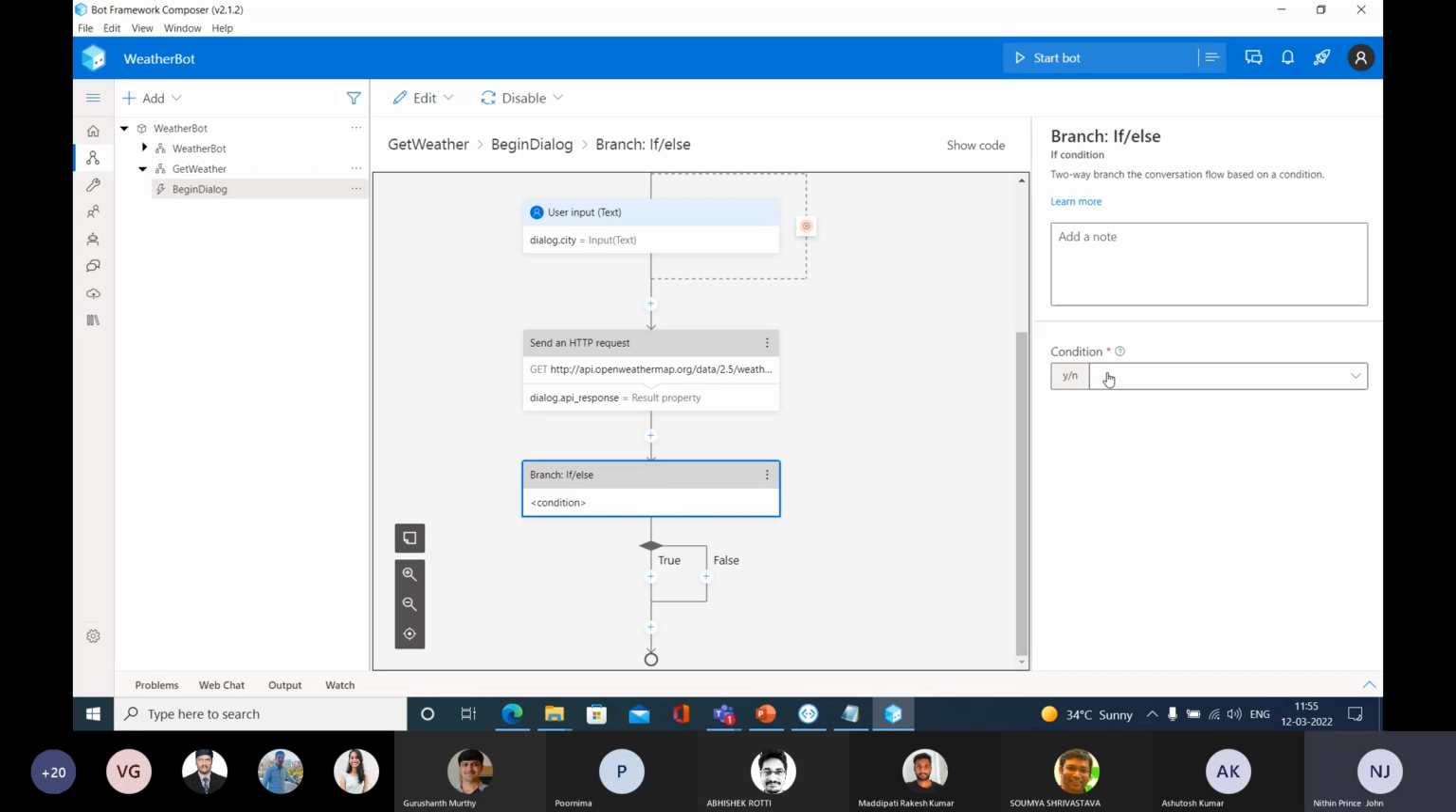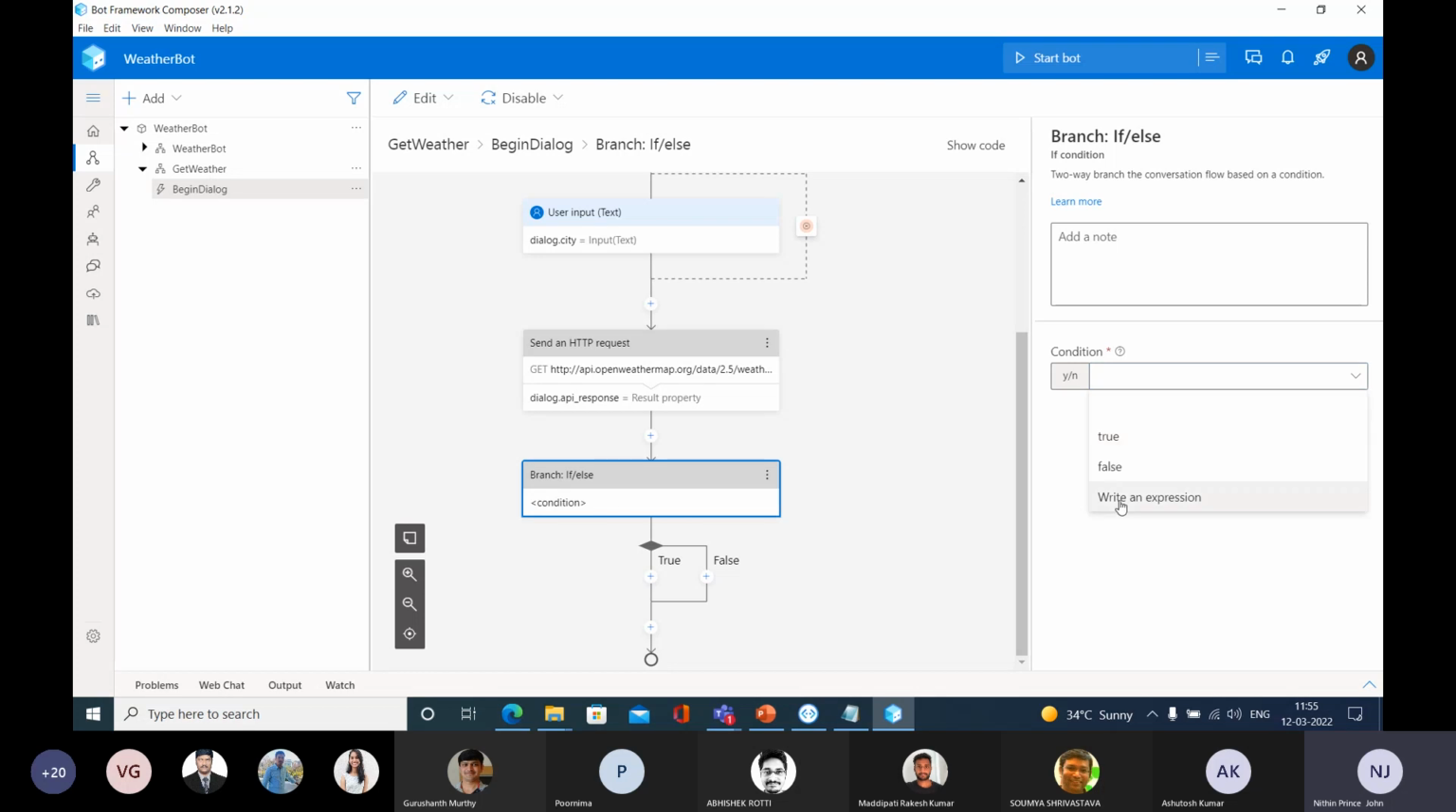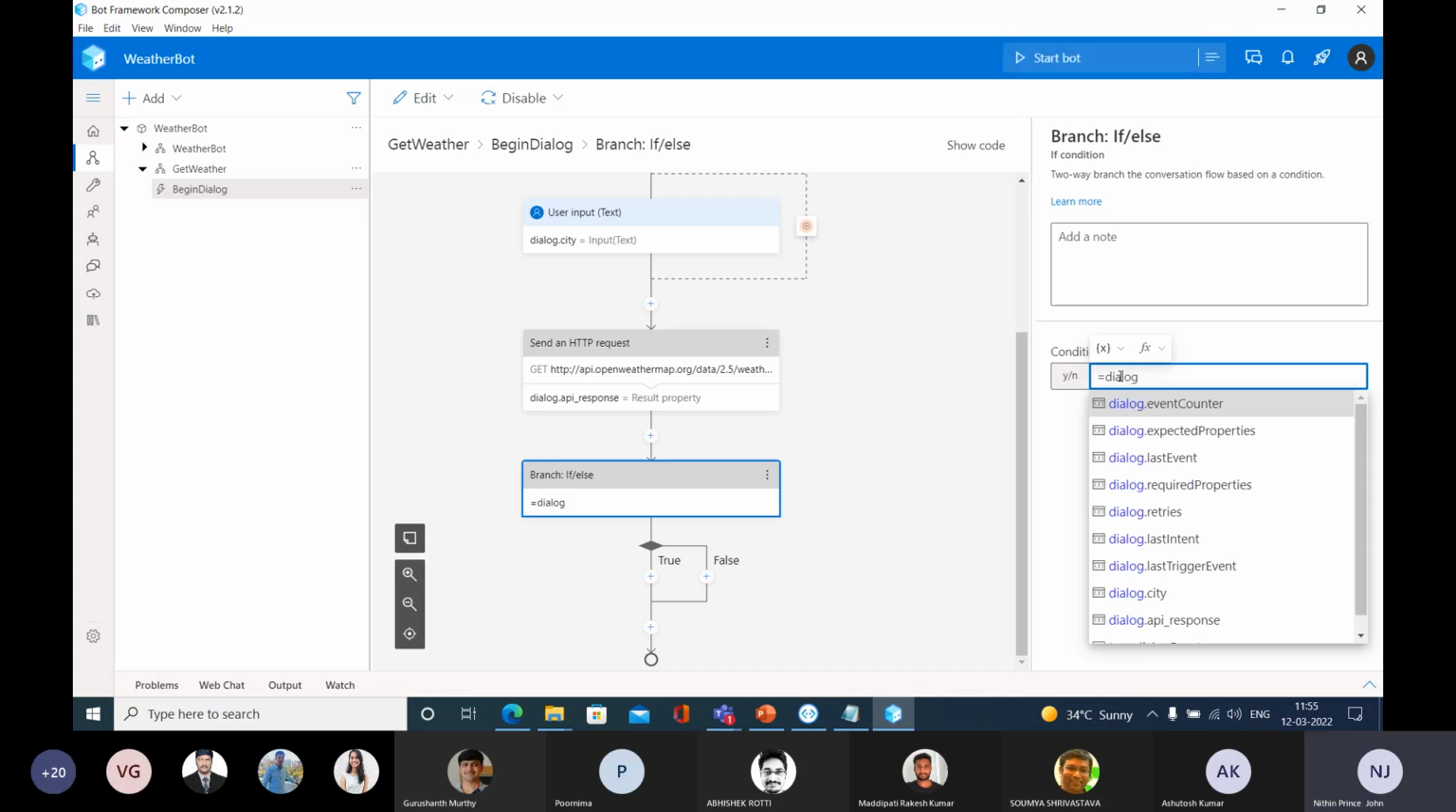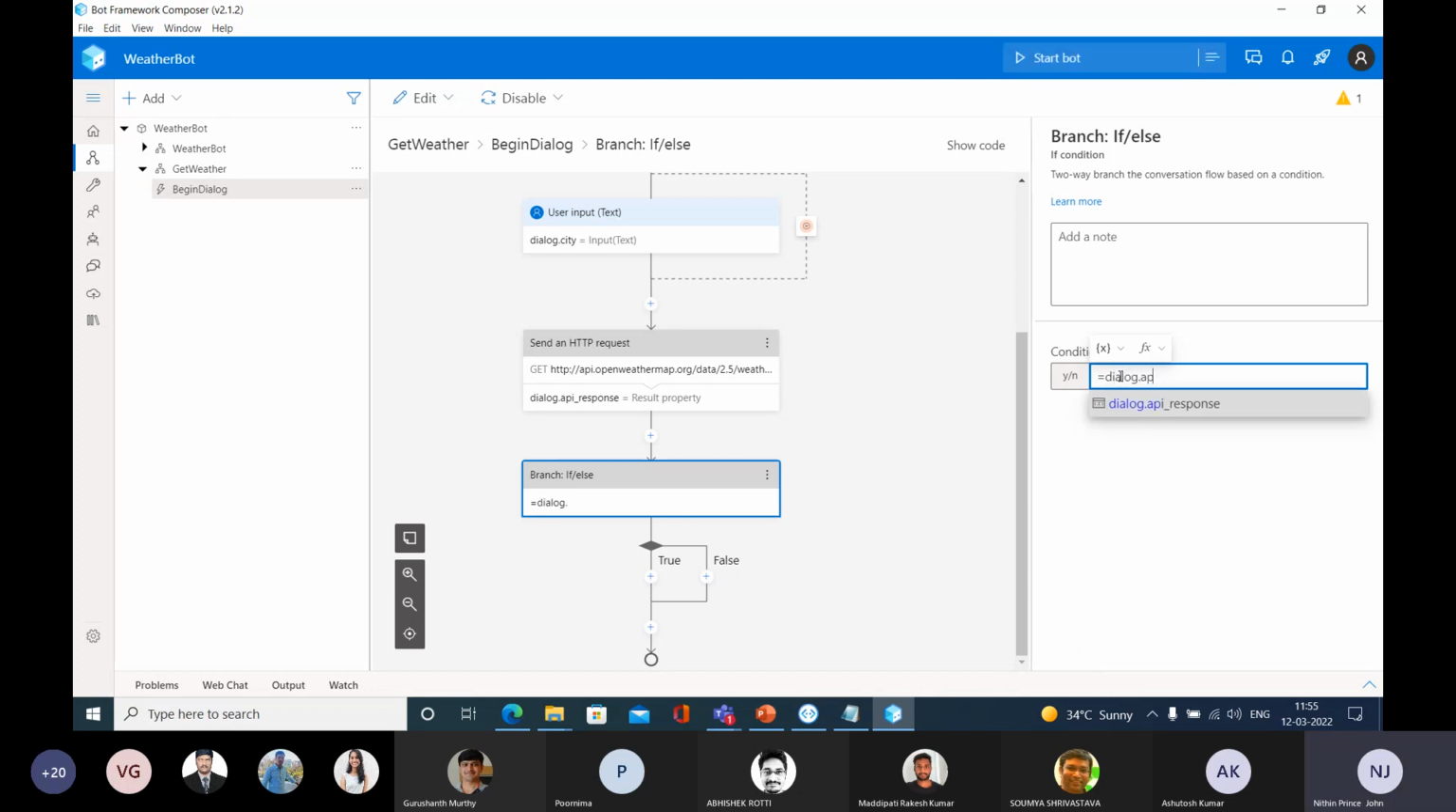So you need to specify the condition. Let me write an expression for that condition. Go to the right side, at the properties pane, go to the condition and write an expression here. I am checking dialog.api response. This is the result, right? Inside this result, I need to access the status code. I need to check whether that status code equals 200.